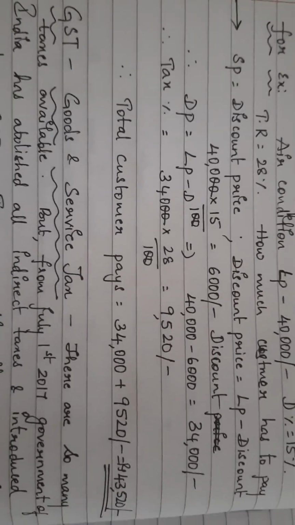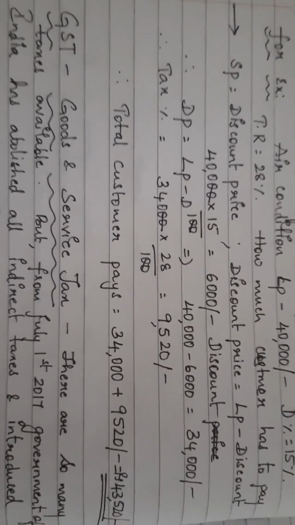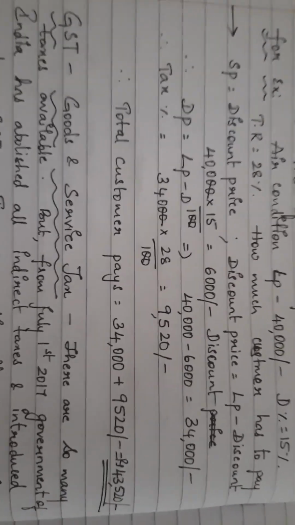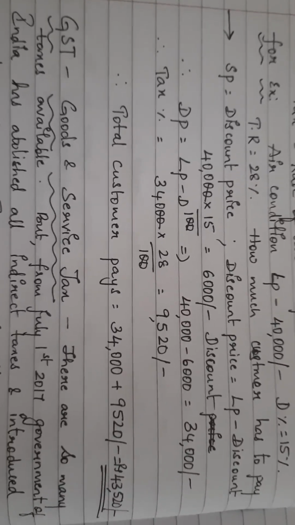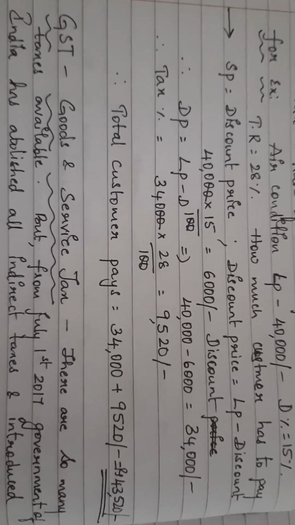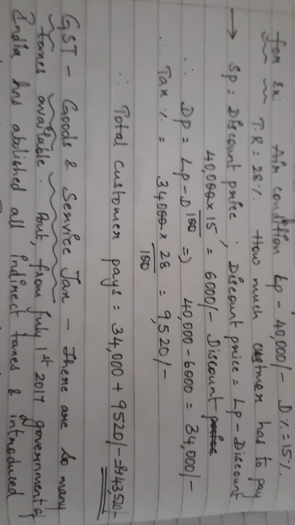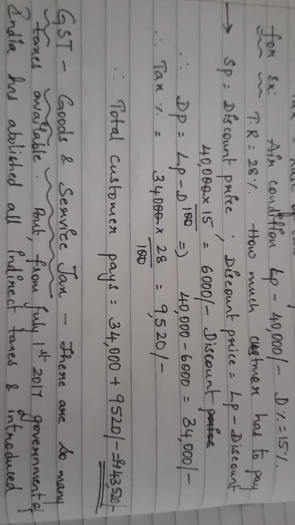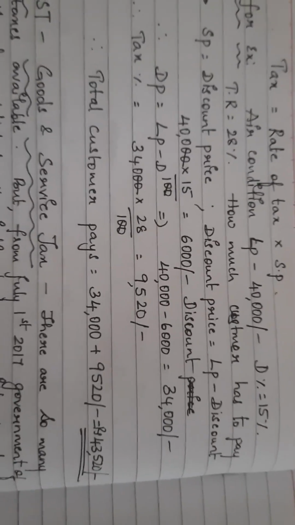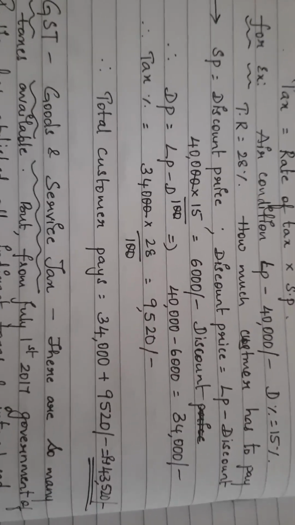On this selling price I will have to pay the tax to the government. So on 34,000 again I will be calculating the 28%. 34,000 into 28% gives us 9,520. So the total I have to pay to buy the air conditioner is 34,000 plus 9,520, which amounts to 43,520. So this is the way we will be calculating the tax.